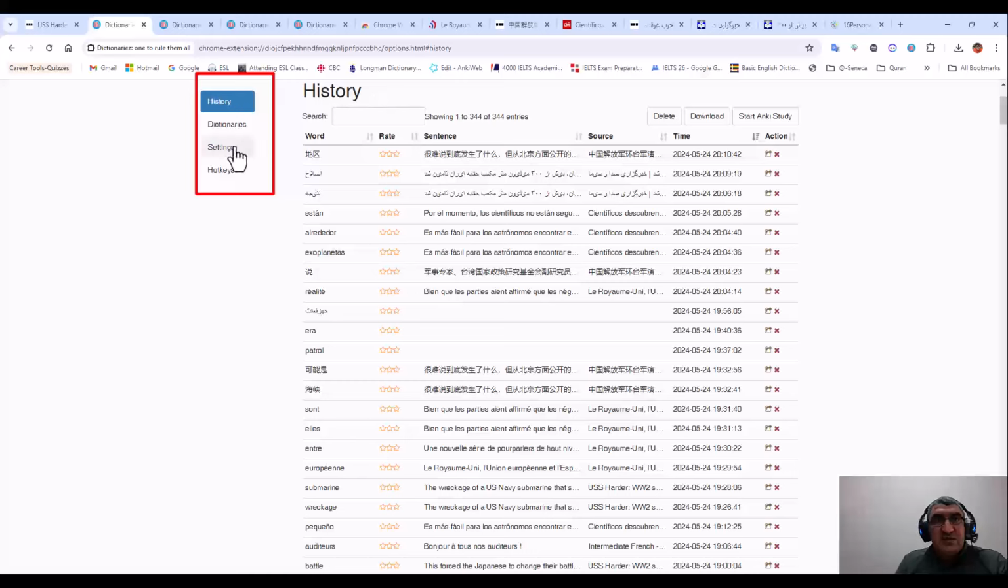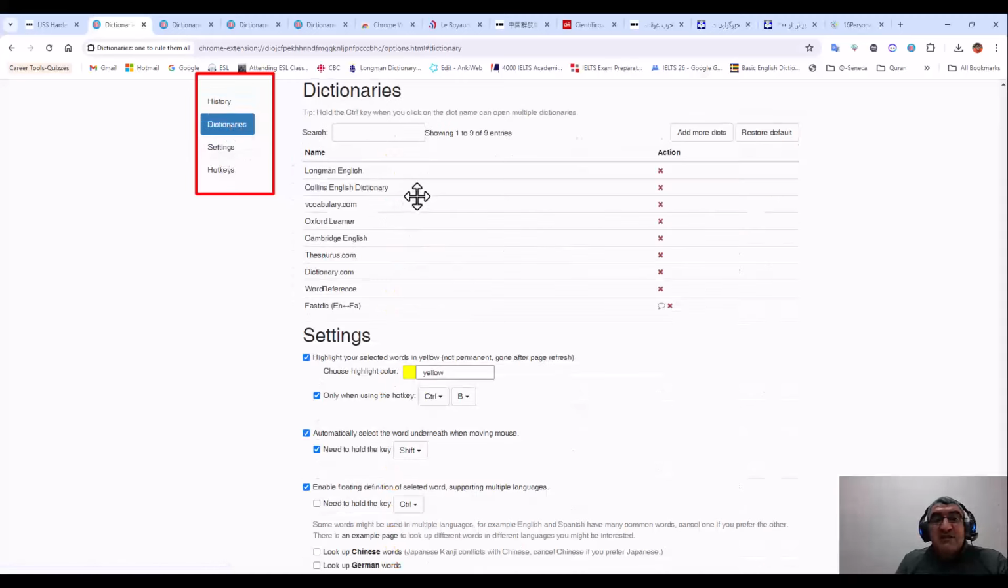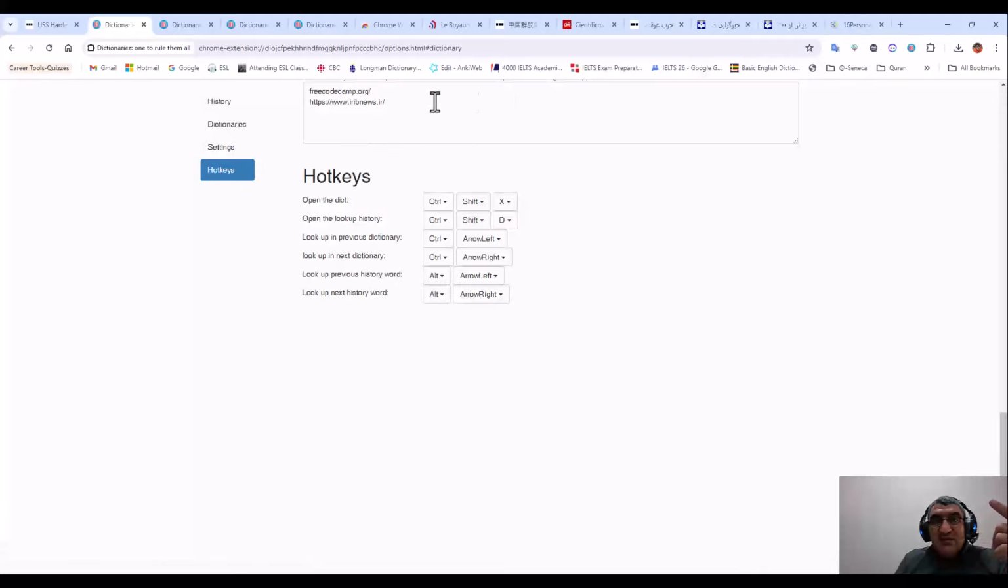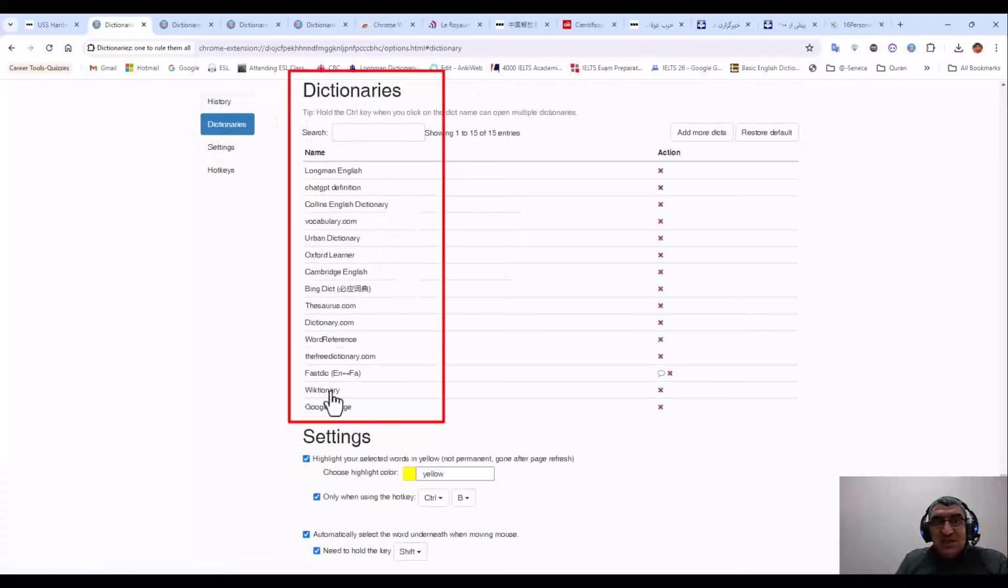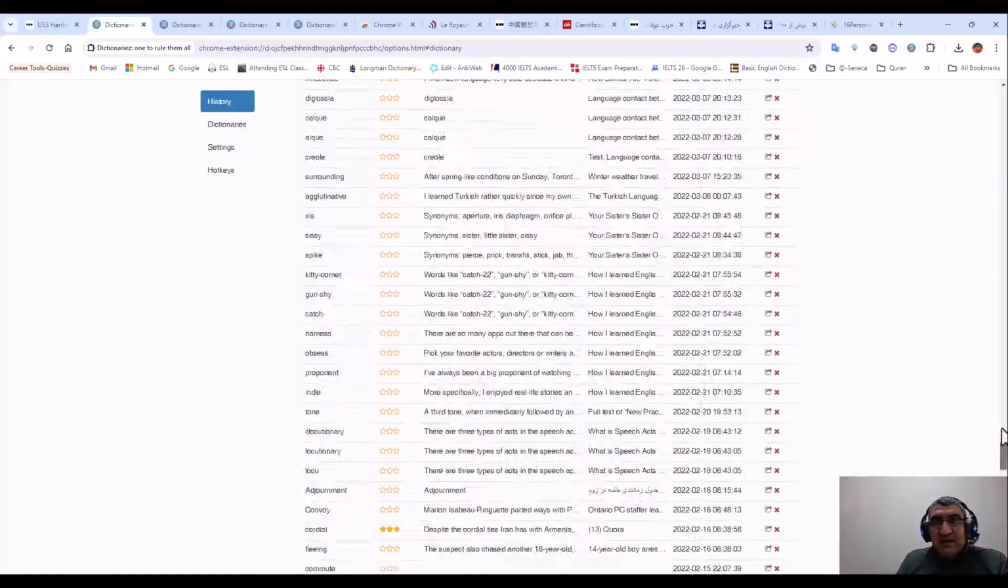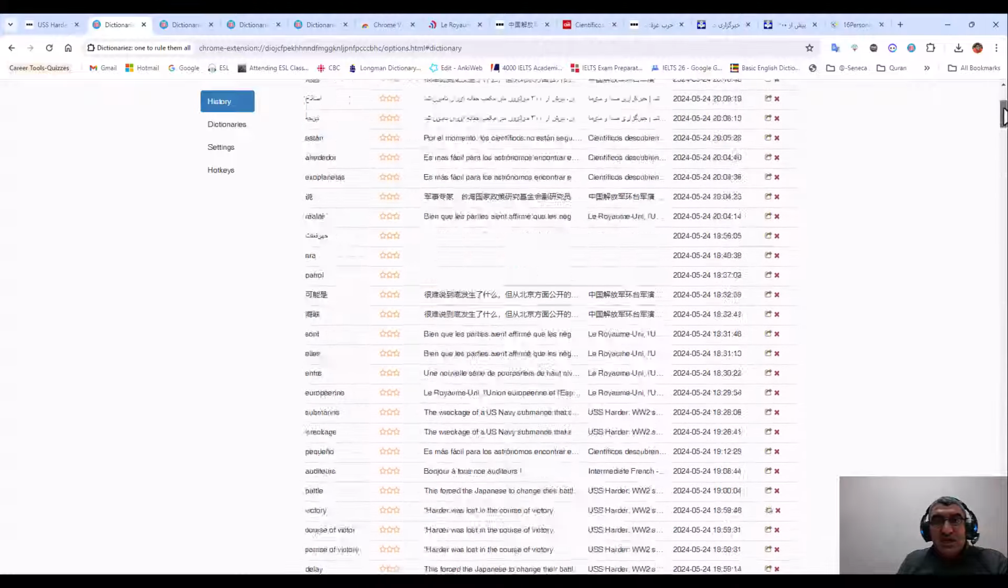The vocabularies that you searched, the dictionaries that you have kept, and also dictionaries that you have added. If I restore the default, pay attention. Are you sure? It says that, yes, I say. You see, it brings all the dictionaries that it added before. You see the previous one. And also other changes, but it doesn't change the history.